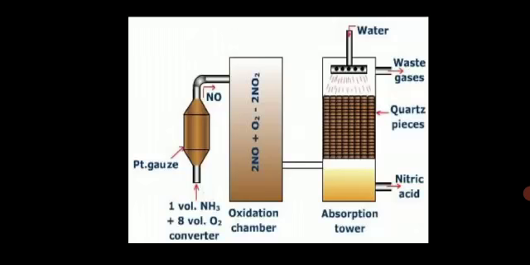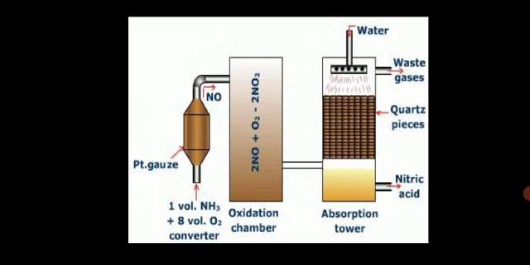Clear? So ammonia and oxygen are heated in presence of platinum, that is catalytic oxidation of ammonia, to form nitric oxide and water, and the reaction is highly exothermic in nature. So initially heating is required, after that heating is not required. Whatever heat is liberated carries the reaction forward. The temperature is maintained by itself, because the process is exothermic, and therefore no further heating is required.